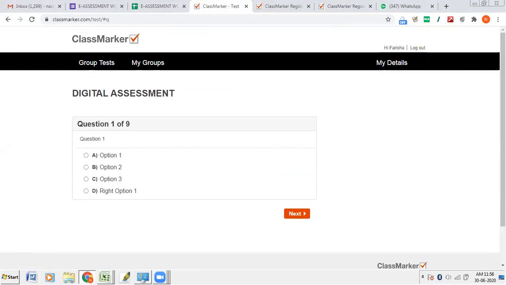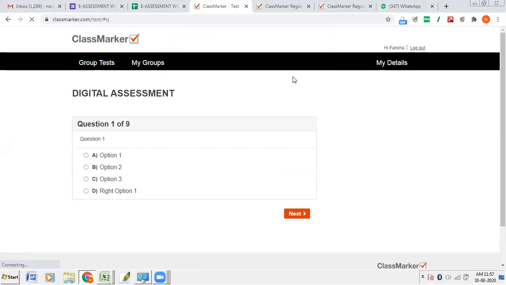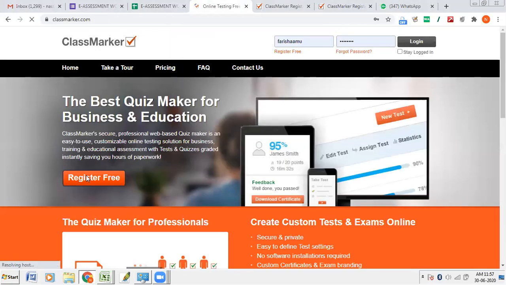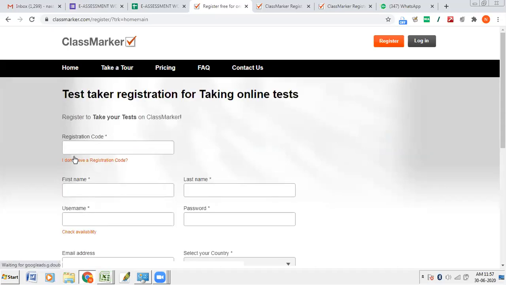Yes, now you log out, then go to classmarker.com. Then register free is there. You click there. Then first option, the test takers, that is for students. Now you are trying to take the test. Your registration number is given now. I have seen that. You enter the code, then okay, fine. Then automatically you will be taken to the test. Okay, thank you.